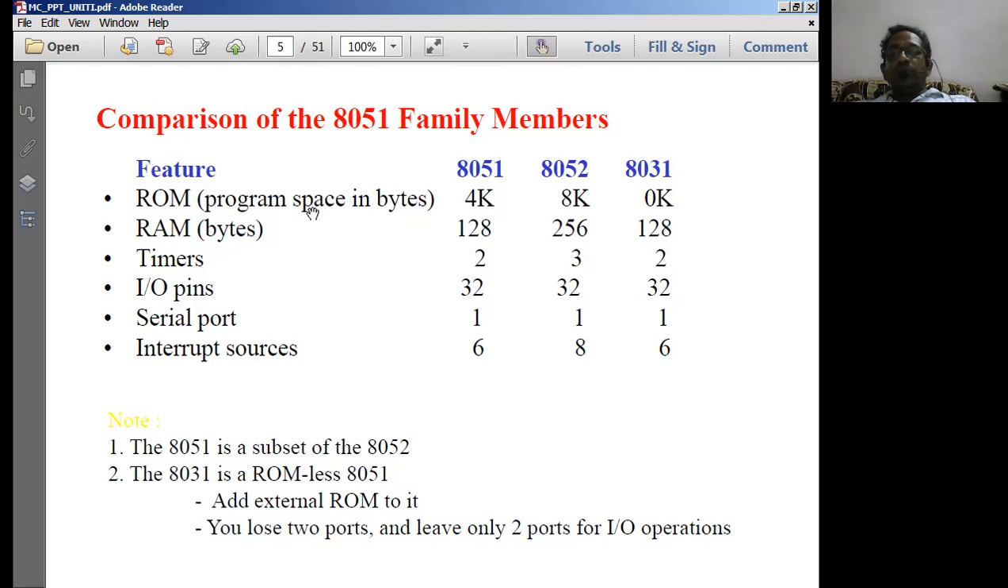So in ROM, what will be stored? Program space in bytes. That means ROM contains the program space. Whatever executable programs need to get executed will be stored in the ROM. Then what is RAM? Random access memory. Very, very small memory. It is going to be 128 bytes only. Why is this RAM used? RAM is normally used to store the temporary data which is required when the program is being executed